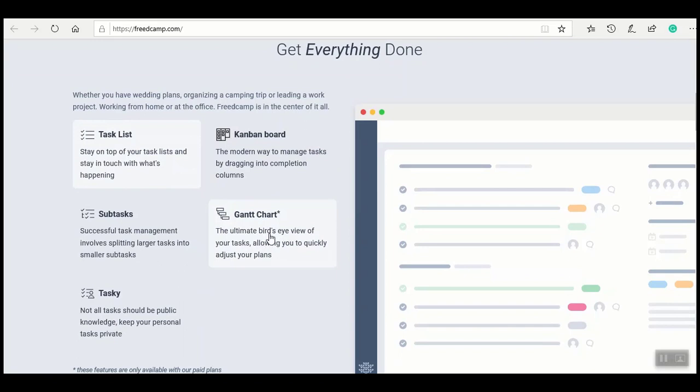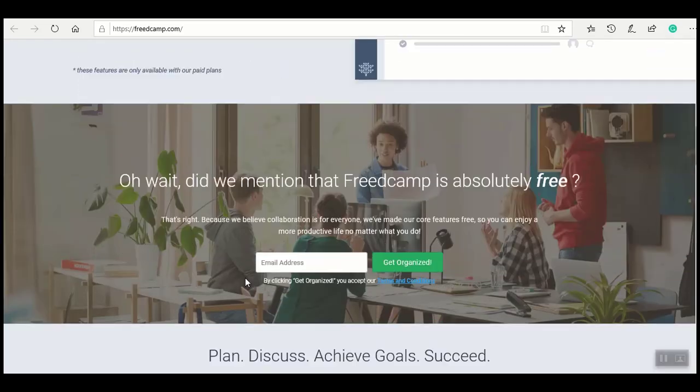This is actually a modern way of checking or distributing your milestones and dragging them to completion. The Gantt chart is quite old. It's used by many software or many applications out there. So you have that here as well on the premium, on the business app, which is of course the one that is on special right now. And task, you have subtask as well.